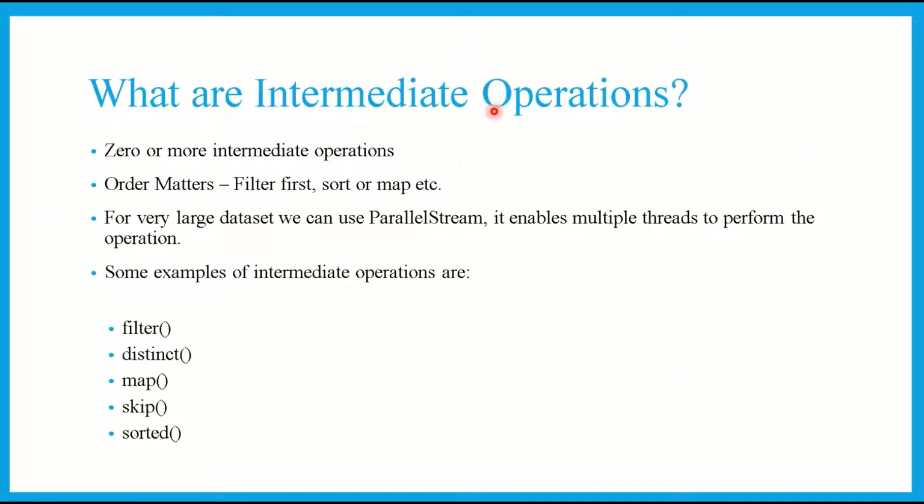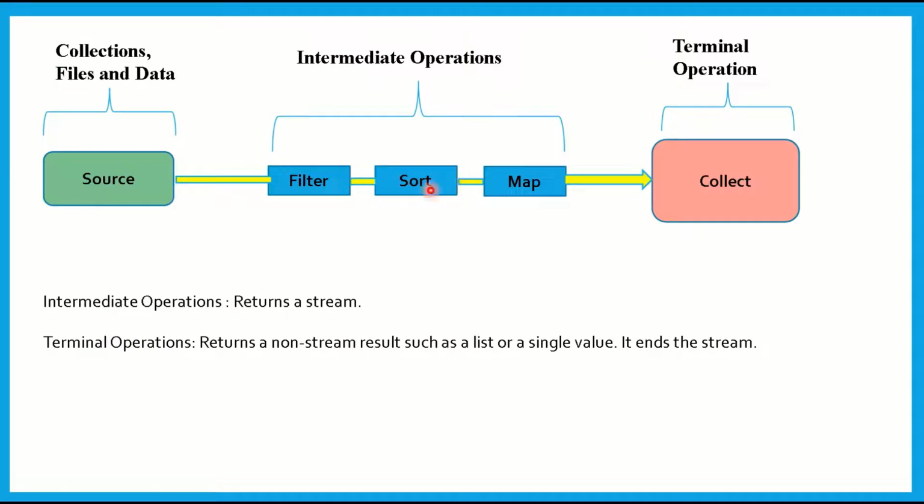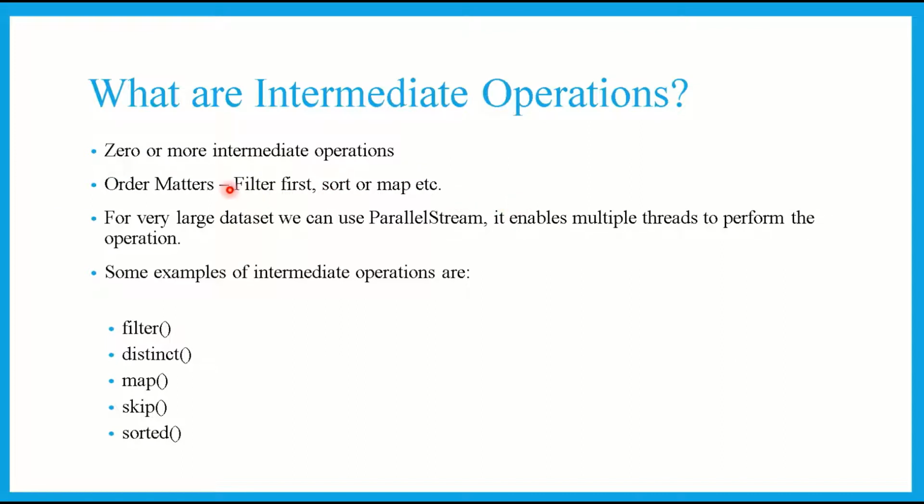Okay, so now what are the intermediate operations? Zero or more intermediate operations can be done. Here, I've given the example of three intermediate operations. So you can have zero operations or you can have multiple intermediate operations. Order matters, this is very important. First filter the list, sort the list, whatever shortens the data is better. So you filter the list first, you sort it, and then you map it. The order matters in intermediate operations.